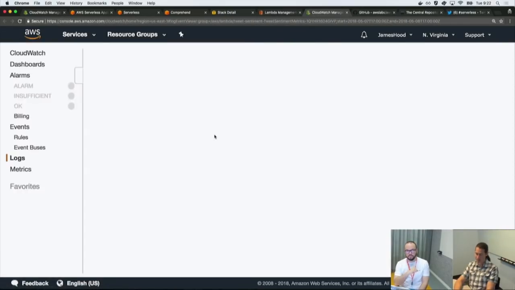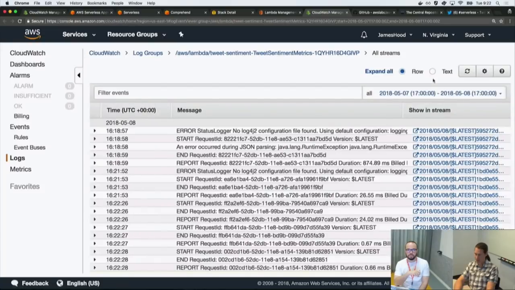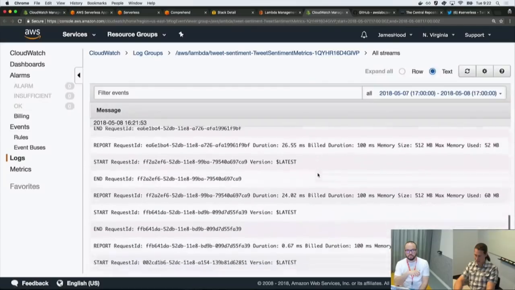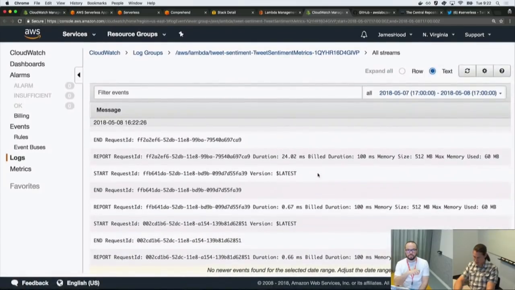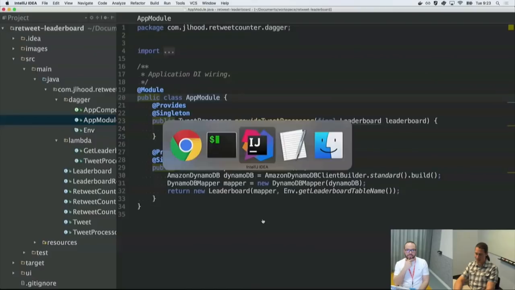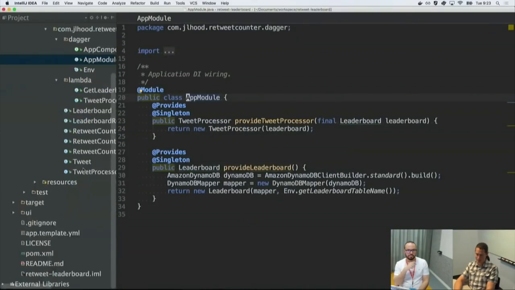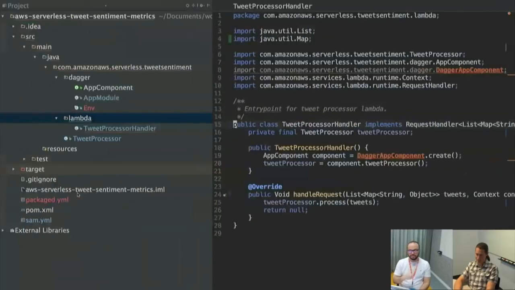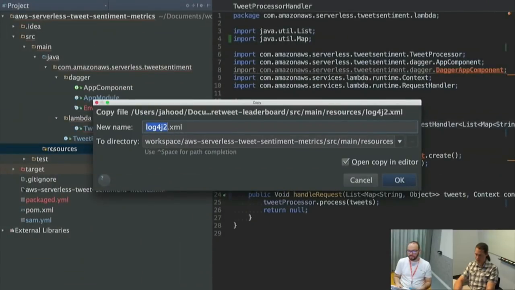So this takes me to CloudWatch logs, and I'm able to see here was my first error. And then now, let's see, I'm not seeing my logs. So I'm using log4j2, and I don't have any log4j2 config set up. So that's something I need to add. This one I'm totally going to steal from my leaderboard app. So under resources, I have this log4j2, and I will show you what it looks like.